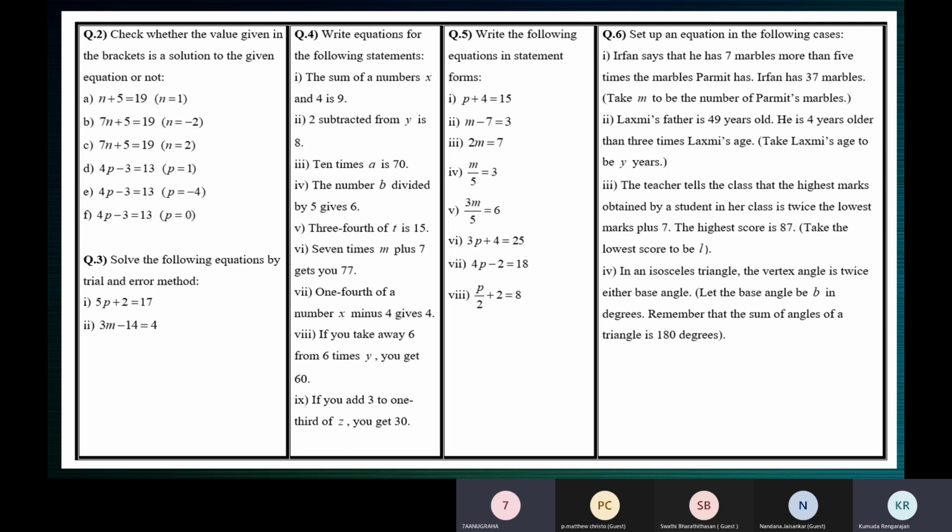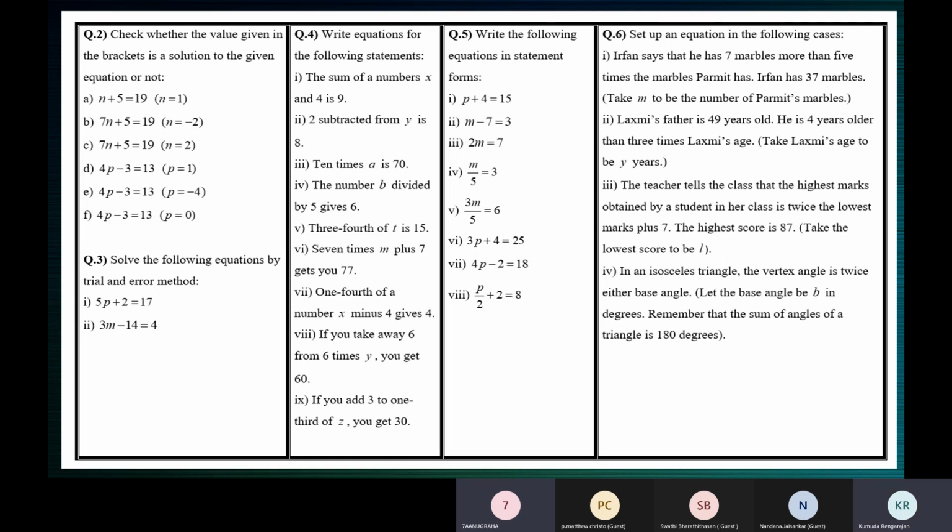No, I want you to just tell me orally. Okay, ma'am. 4 into p minus 3 is equal to 30. Correct, but you're not helping me with the next step. What is the LHS? Ma'am, LHS is 4 into p minus 3 and RHS is equal to 13.